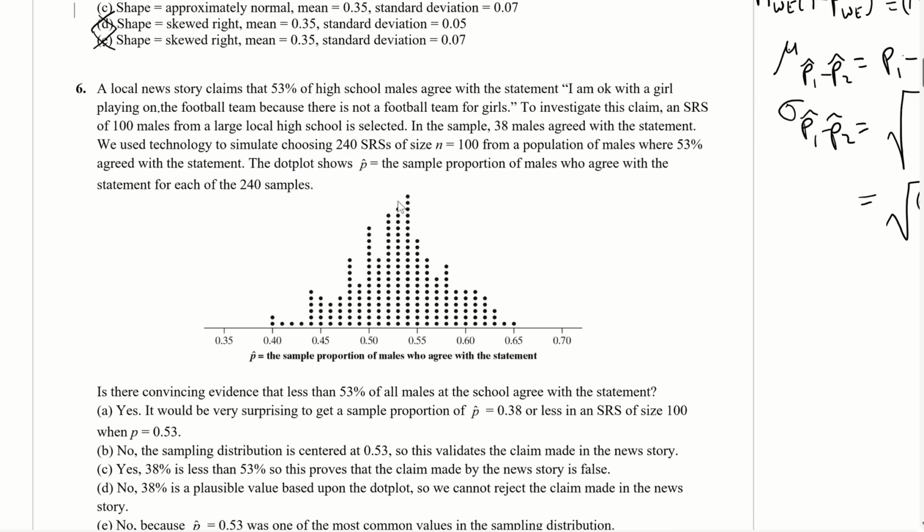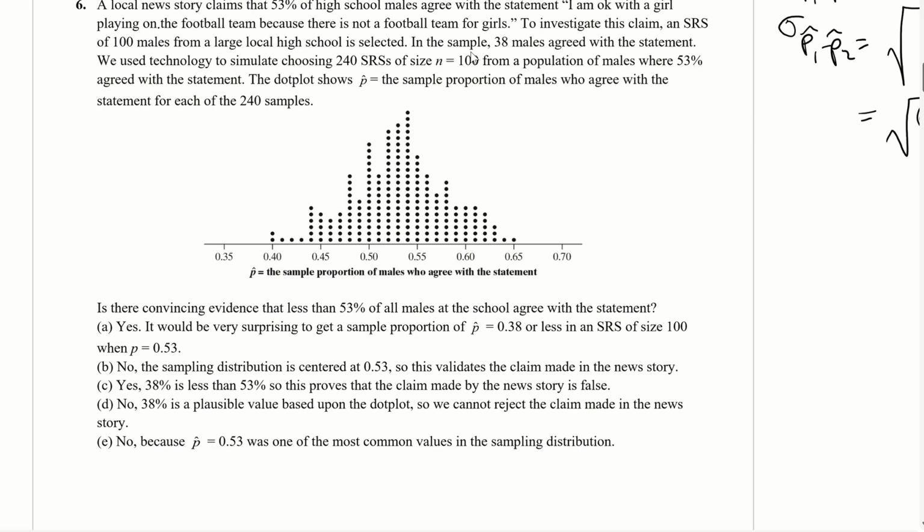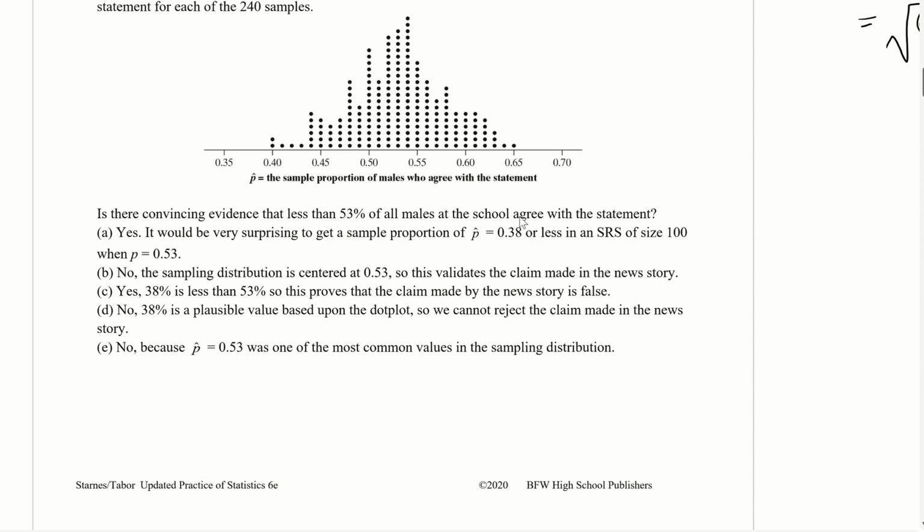All right, number 6. A local news story claims that 53% of high school males agree with the statement, "I am okay with a girl playing on the football team because there's not a football team for girls." All right, so to investigate this claim, an SRS of 100 males from a large local high school is selected. In the sample, 38 males agreed with the statement. We use technology to simulate 240 simple random samples of size n equals 100. All right, and then it says the dot plot. So we got the dot plot for the sample proportion. Is there convincing evidence that less than 53% of all males at the school agree with this statement?